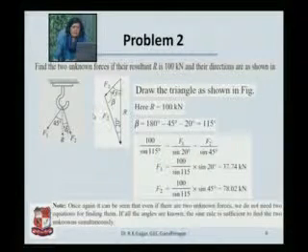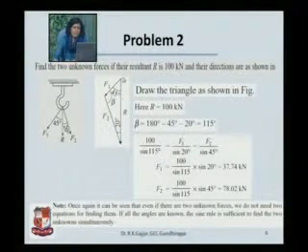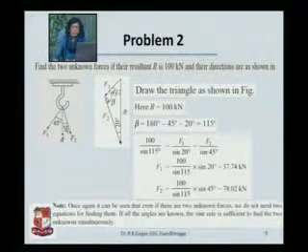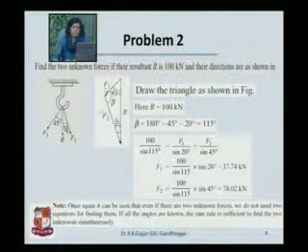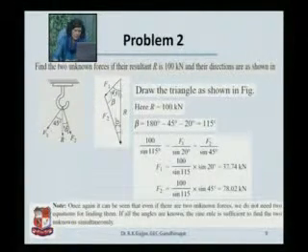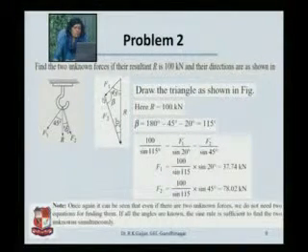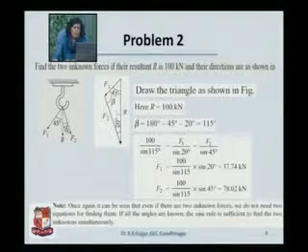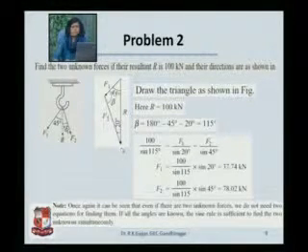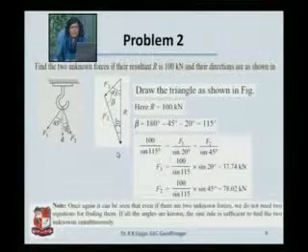Let us start drawing the force triangle once again. We have started by drawing F1. You already know the angle of F1. You already know the angle of R and the magnitude of R. To the tip of F1, start drawing F2. Both of them will meet at some point and your force triangle is ready.